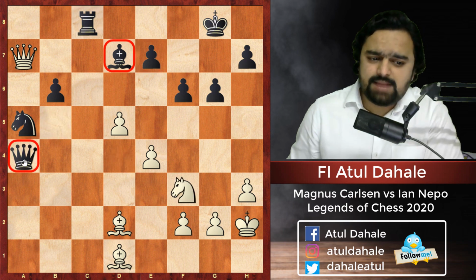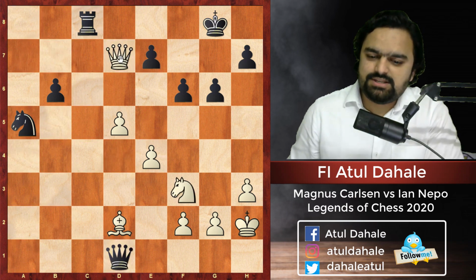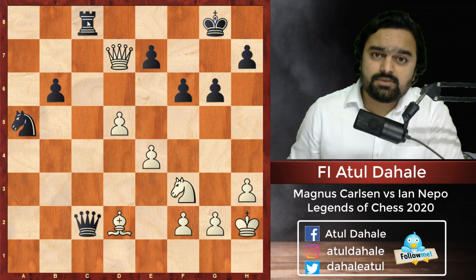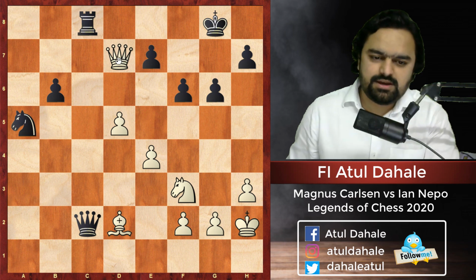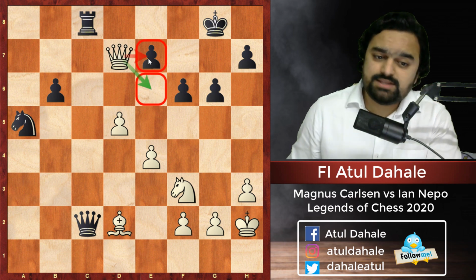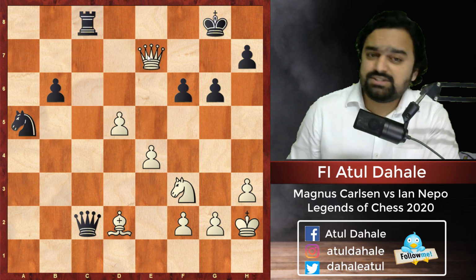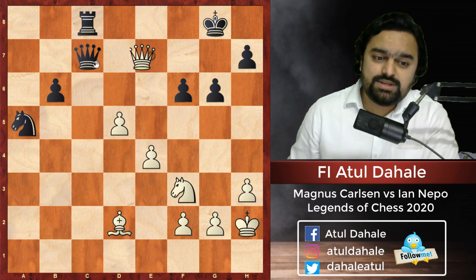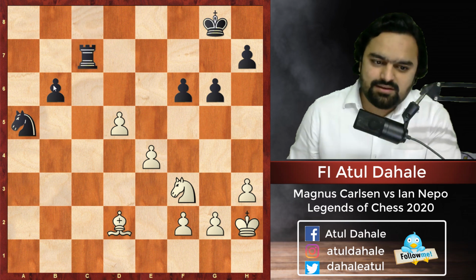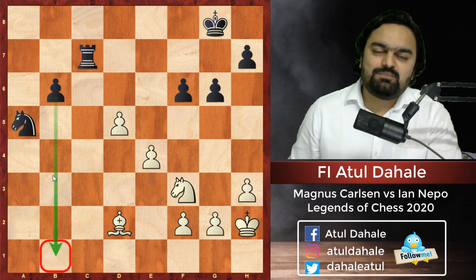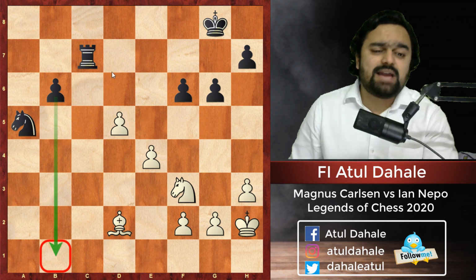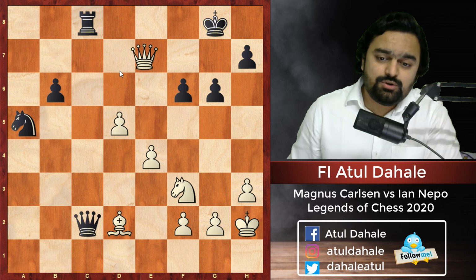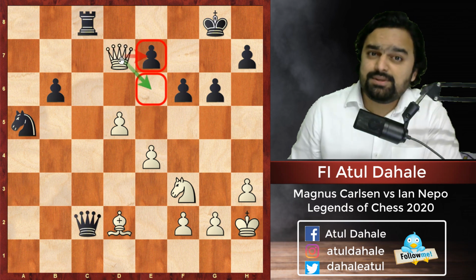That will not be that much good for black. So he captured on d1, then queen takes d7, now the rook is hanging, so he played queen c2, supporting the rook on c8. Obviously you have two options here, one is queen e6 check and one is queen e7 check. Here queen e7 will be a mistake because that will allow black to play queen c7 check and the queens will be exchanged, then black will be having a passed pawn on the b file and black will survive in this position, or you can say black will get more chances to win in this case. Okay, so you need to be very precise, and Magnus Carlsen was very precise in this case.